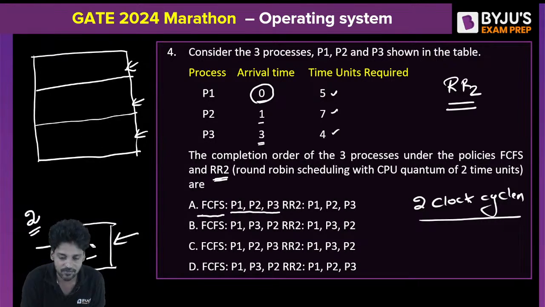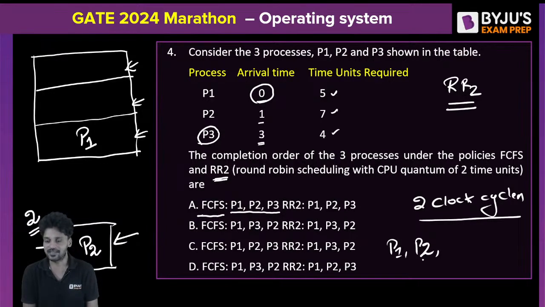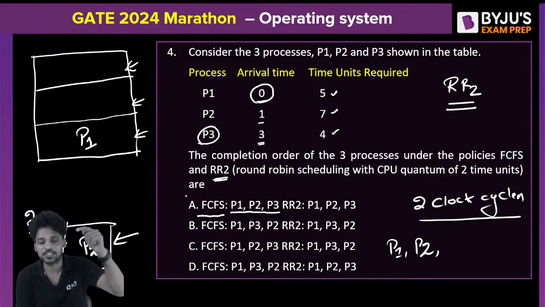P2 will go to the CPU and P1 will go back to the main memory. P1 will be here and P2 will be here, because at the second clock pulse, P3 did not arrive yet. Am I clear? So initially P1 started followed by P2. Then there comes one more process, P3.